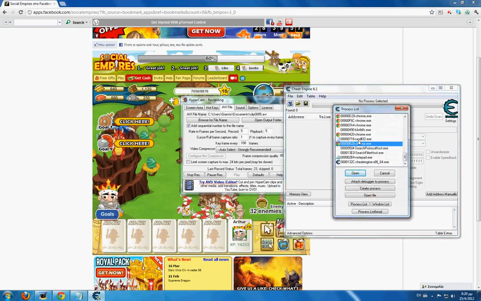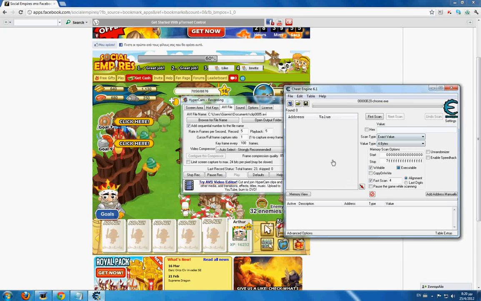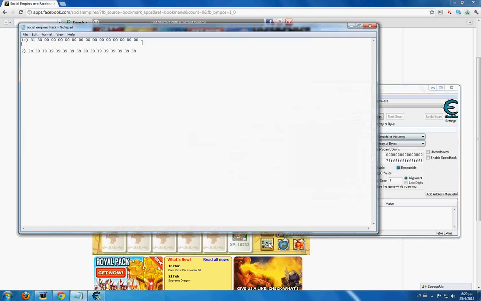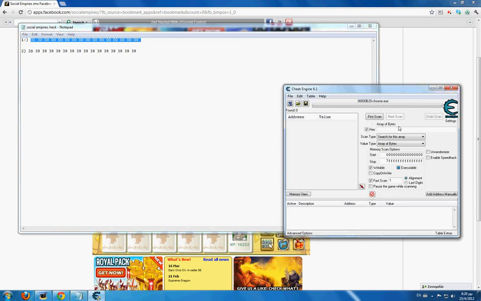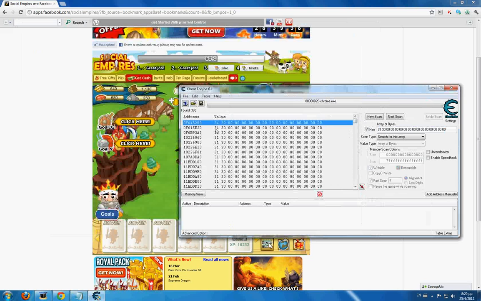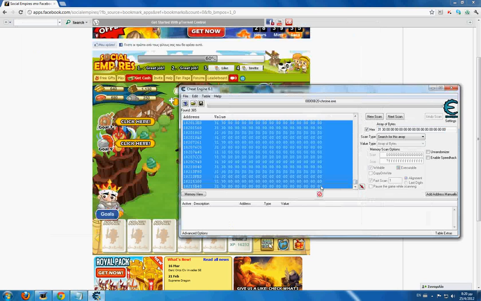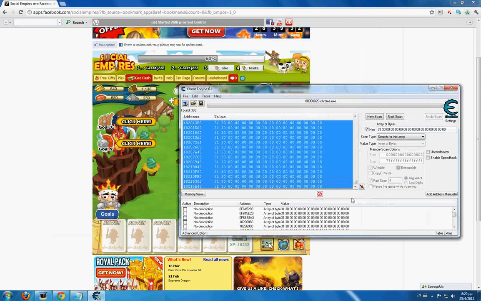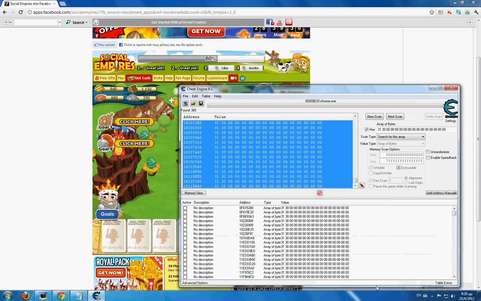And now open up your Google Chrome and go to this little computer and change this under this file. Press open. Now select array of bytes. Copy the first code. Paste it, first scan.